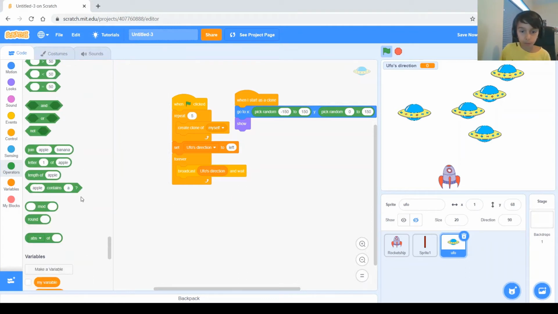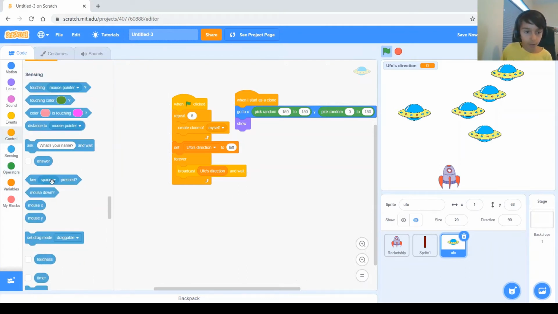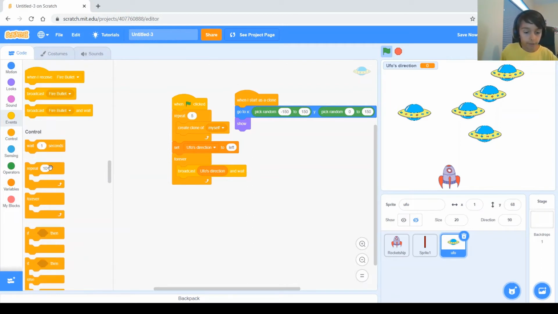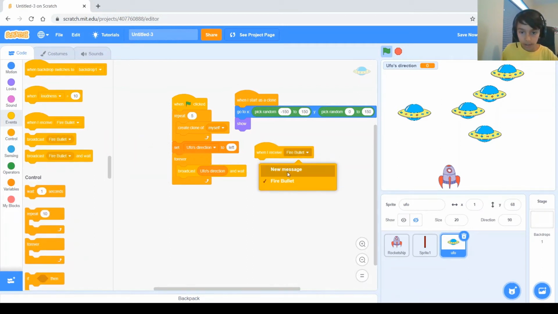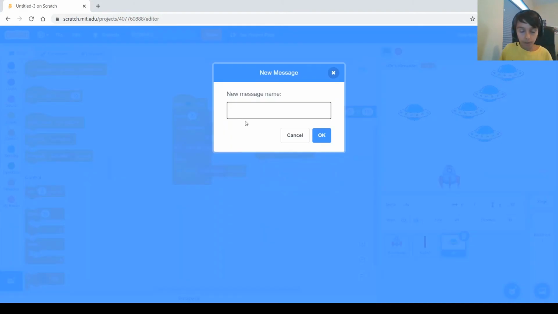So we actually need to do when I receive, and then we need to make a new broadcasting message, and it's going to be called left.